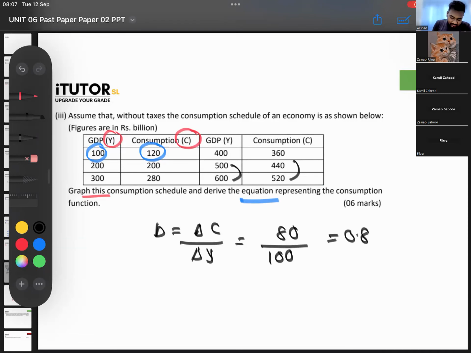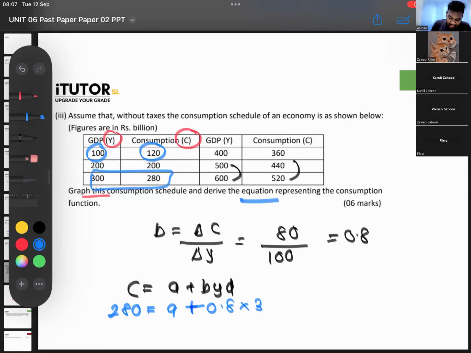Then you have to find your A component. How do you find the A component? C is equal to A plus B into Y. Select any point that you like. I'll take 300 and 280. So at this point, consumption is 280. A I am finding. B I found in the previous step, 0.8. Y is 300. You can select any point you like. I selected this point, so I took 300 and 280.